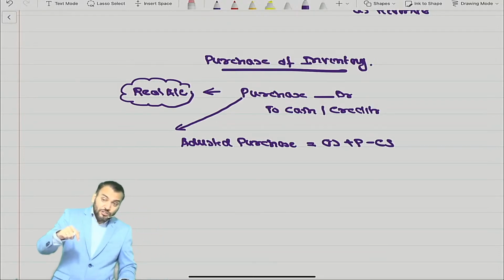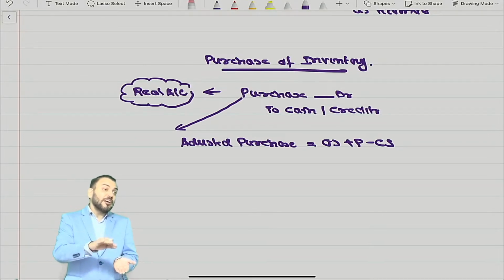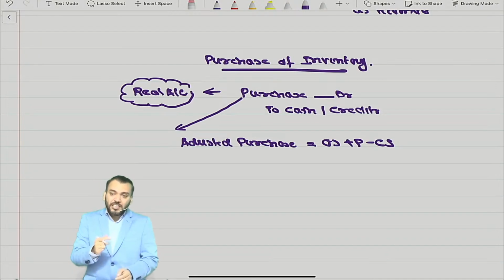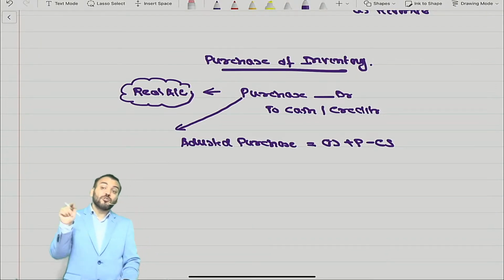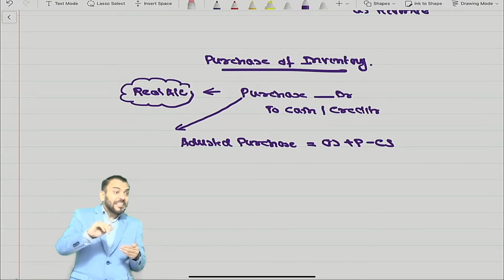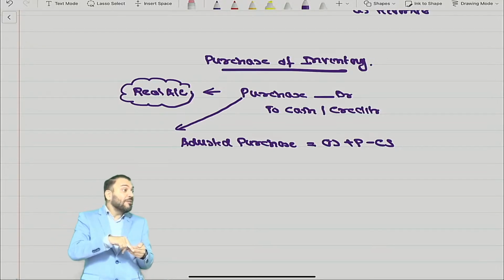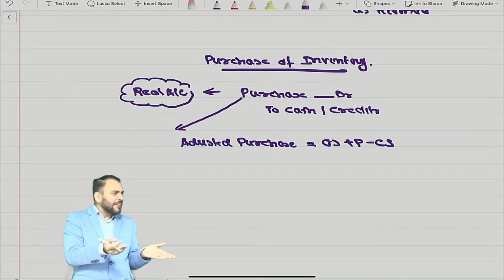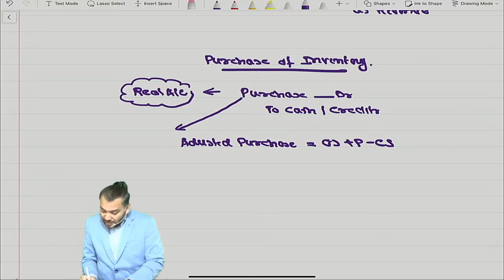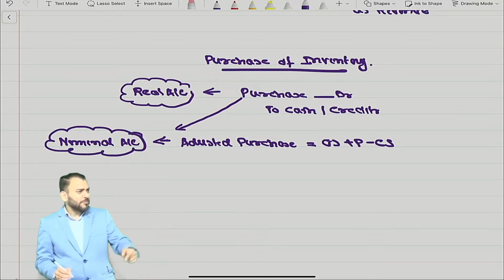If you deduct closing stock, what remains is already sold, and as per the matching concept it becomes an expense. So inventory becomes an expense when it is sold. Suppose you purchase it in the current year and it is sold next year, it is an expense of next year, not of the current year. So this adjusted purchase is which account? Nominal account. Where you did this, you gave the correct answer.